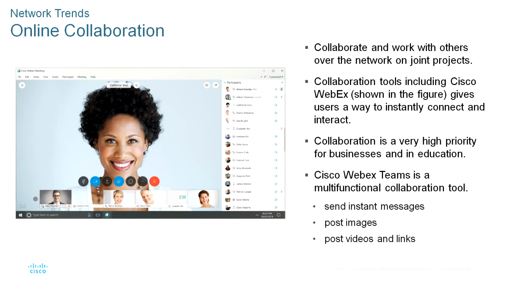Okay, online collaboration. Here each and every person is collaborating on work with others for inter-networking projects. Collaboration using Cisco WebEx. This image belongs to the WebEx software tool, which gives users a way to instantly connect and interact. Collaboration is a very high priority for business and in education.